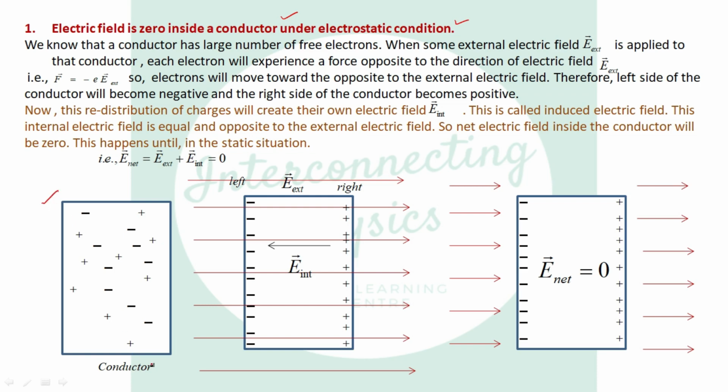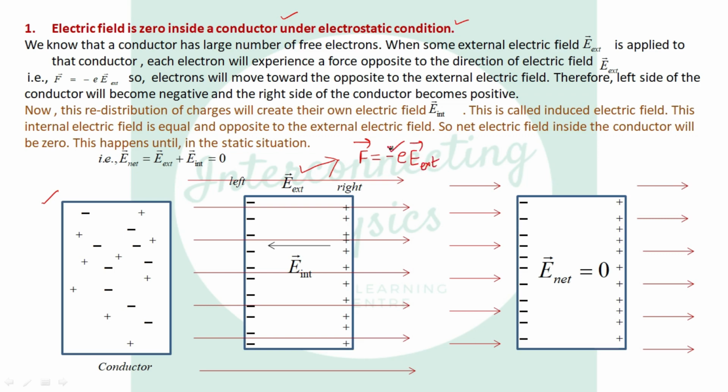A conductor is neutral, meaning it has an equal number of positive and negative ions. But when the conductor is placed in some external electric field, denoted by E external here, what will happen? The negative electrons start moving in the direction opposite to the electric field, because the force acting on each electron is minus e times the external electric field.